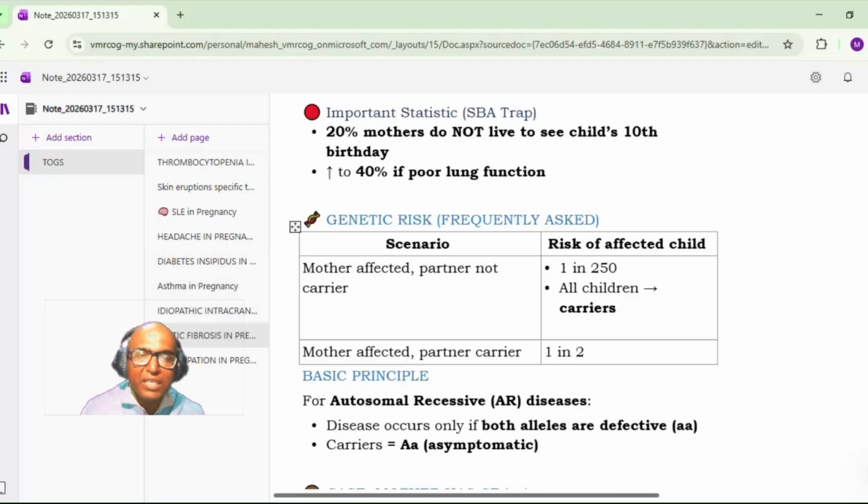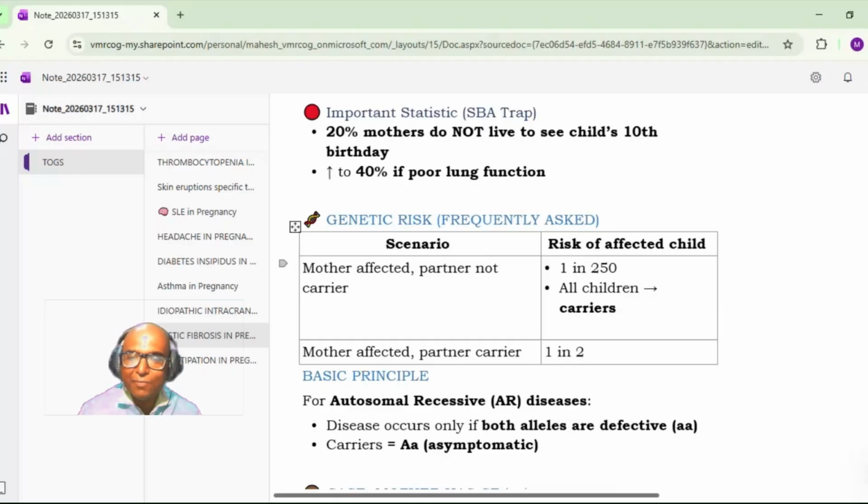When the mother is affected and the partner is not a carrier, that means the partner is normal, then being autosomal recessive, all children ideally should be carriers, but there is still a risk of 1 in 250, because even if we test for the carrier state, not all mutations will be tested. Only specific mutations will be tested. So there remains a risk of the child being affected, which is 1 in 250.